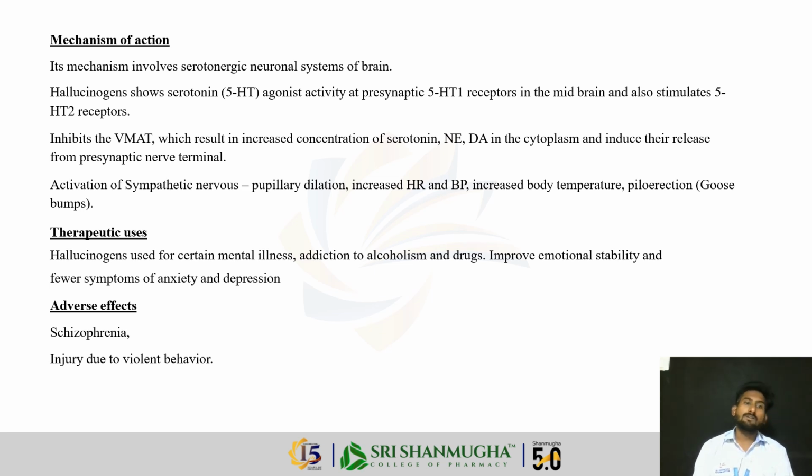In sympathetic action, the well-known effect in the eye is pupillary dilation, and in the CVS, increased heart rate and BP, and also increased body temperature. Why is body temperature increased? Because hallucinogens produce unwanted effects in our body that increase its temperature, and also produce piloerection, that is goosebumps, which is also present with hallucinogens.